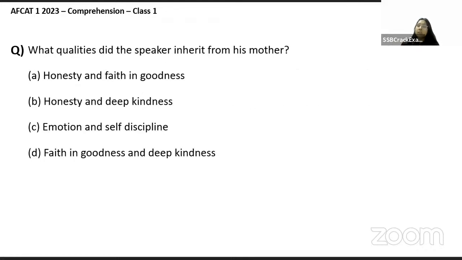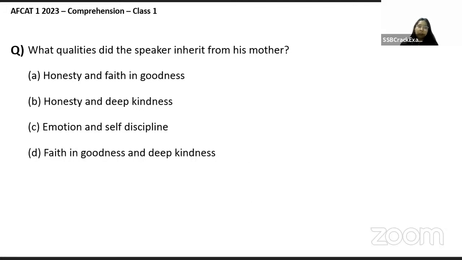What qualities did the speaker inherit from his mother? Honesty and faith in goodness, honesty and deep kindness, emotion and self-discipline, faith in goodness and deep kindness.